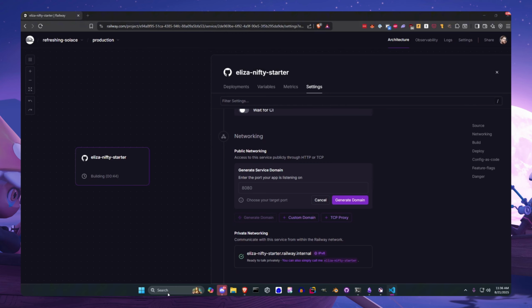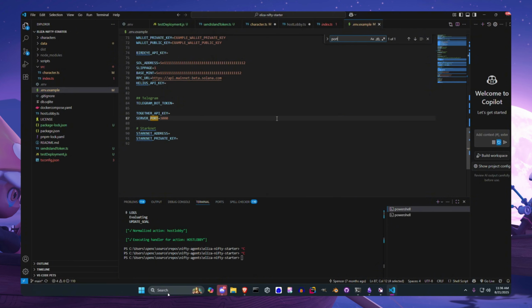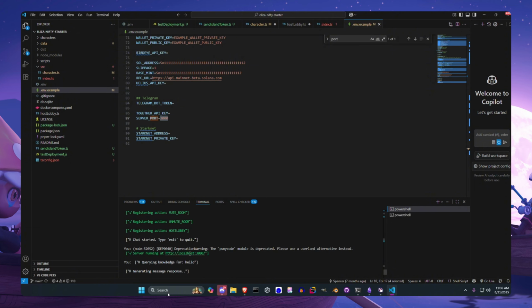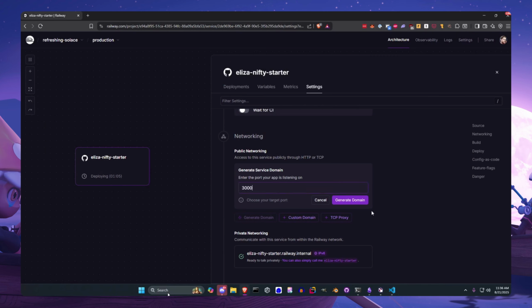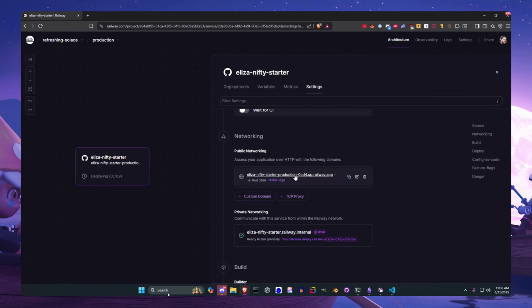You can specify port in environment variables, everything just defaults to 3000. When we started up our agent before, it said listening on localhost on port 3000. So we're just going to tell it port 3000, generate that domain. And here we go, we have our URL right here.